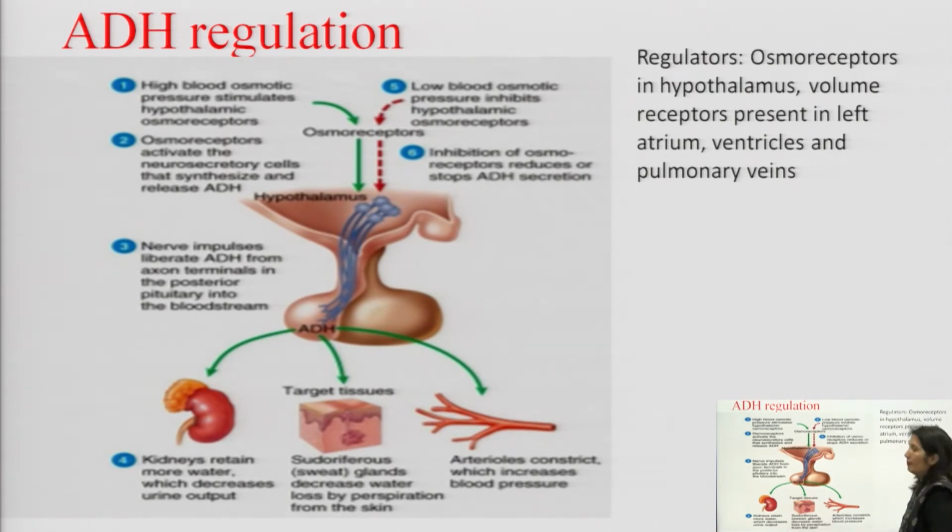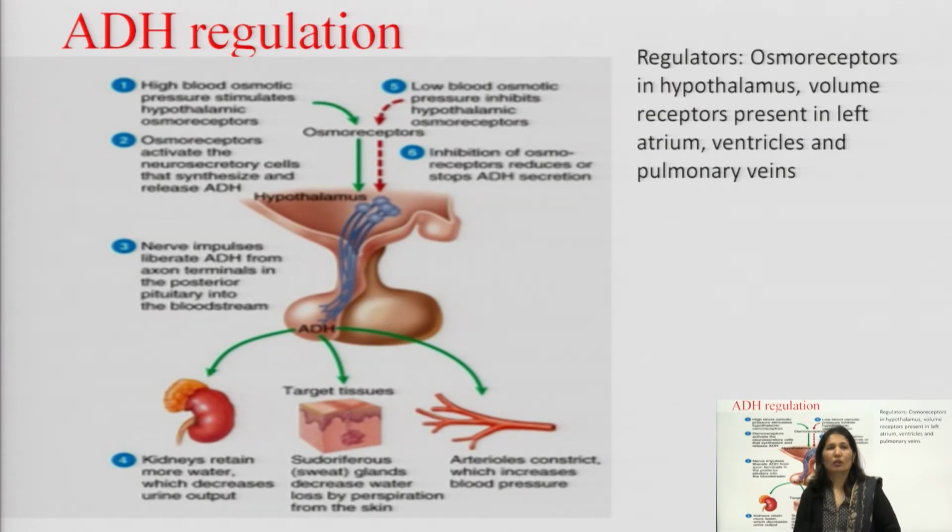So, osmoreceptors present in the hypothalamus, volume receptors present in the left atrium, ventricles and pulmonary veins. So, these are the regulators. कौन कौन से regulators हैं? Osmoreceptors. Osmoreceptor क्या सेंस करते हैं? प्लाज्मा की osmolarity को. कहाँ प्रेजेंट होते हैं?